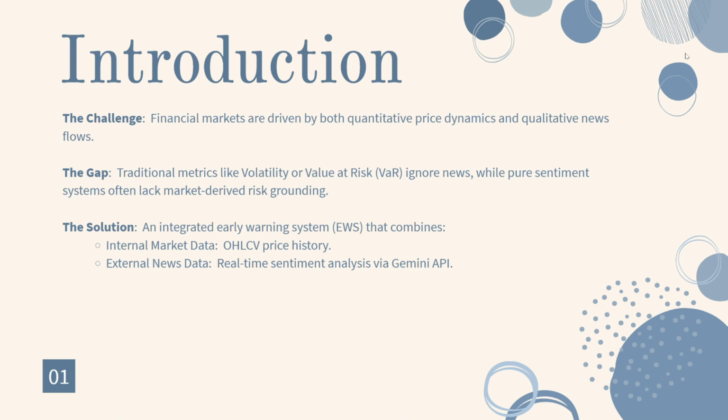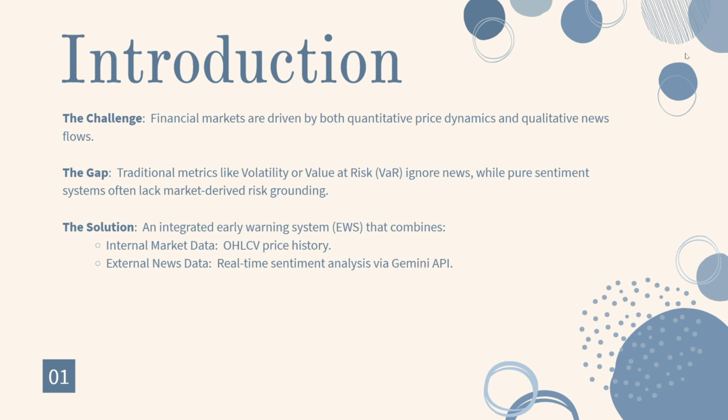So let's start with the introduction of this project. The market of companies, both within and outside, is constantly fluctuating due to various factors like economic change, competition, and global events. So it is very crucial to understand this risk so that companies can take timely action against it and also prevent it.